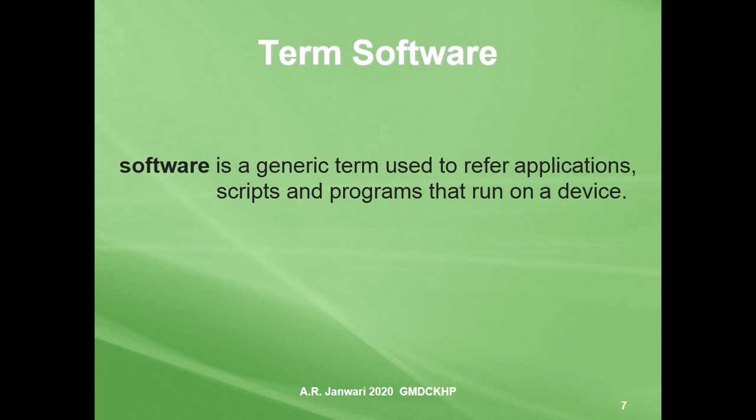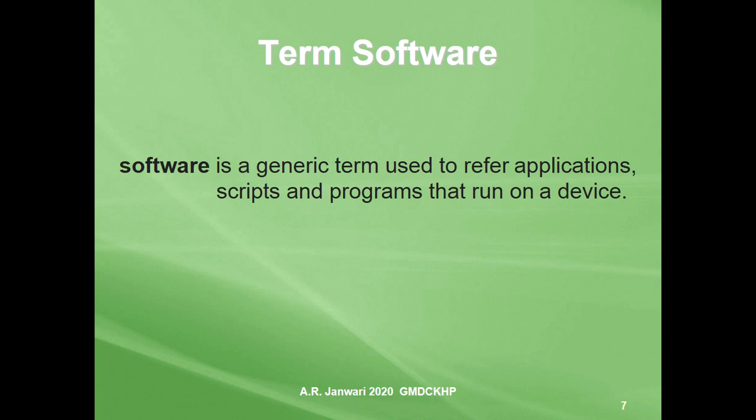Students, the term software is a general, generic term used to refer to applications, scripts, programs, packages, system software, firmware, and embedded software. These are used for every application that can run on a device.